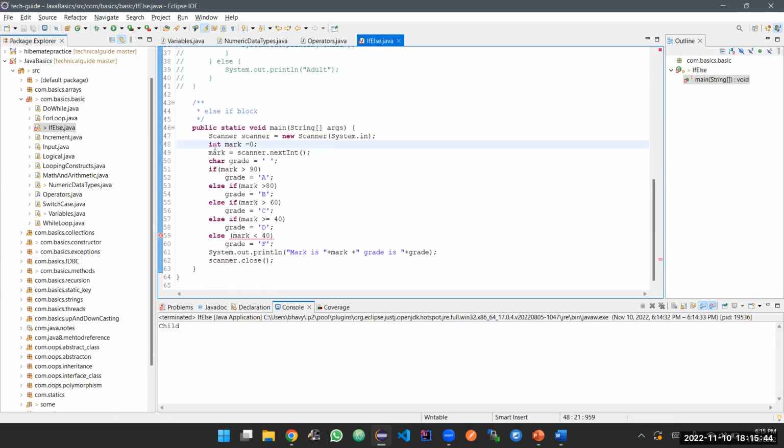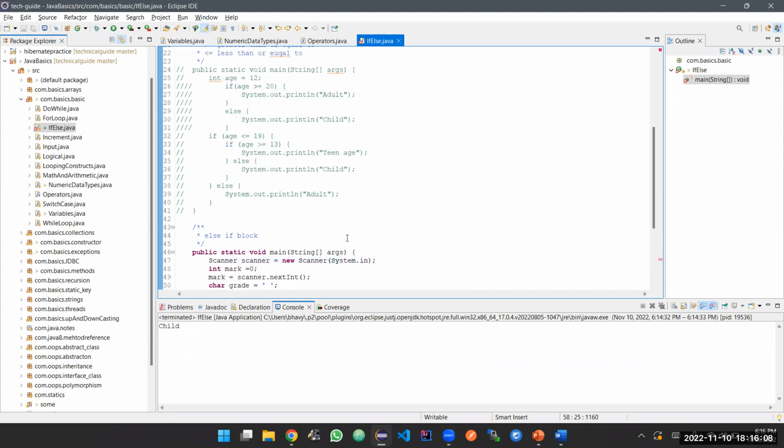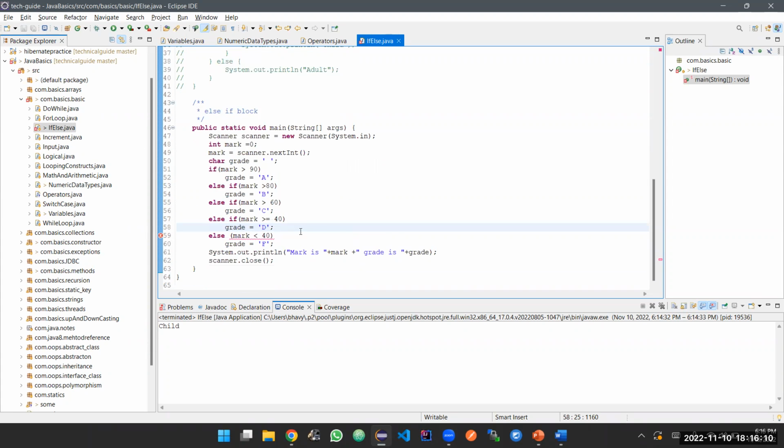So I'll not take the scanner, and I'll just put marks equal to 90. Remove that condition in the else.